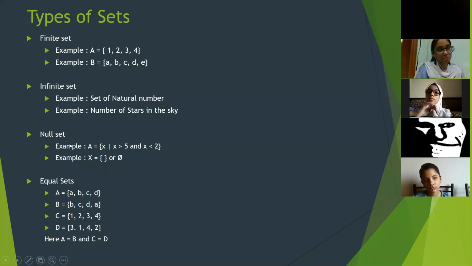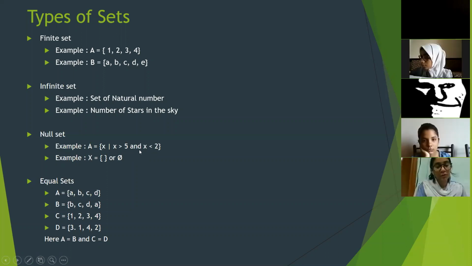Now, what about the null set? Is there any element which is less than 2 and greater than 5? Is there any number that is smaller than 2 and bigger than 5? Can you tell me one number, Alina Farooq? Yes, Alina. Is there any number?